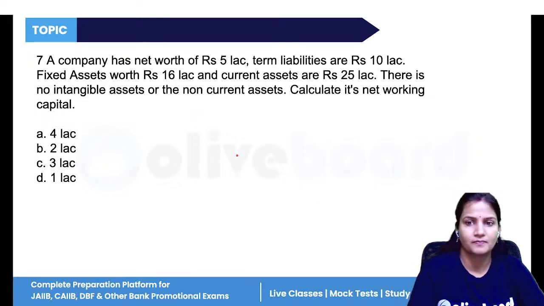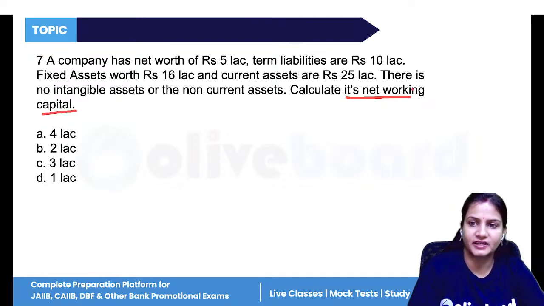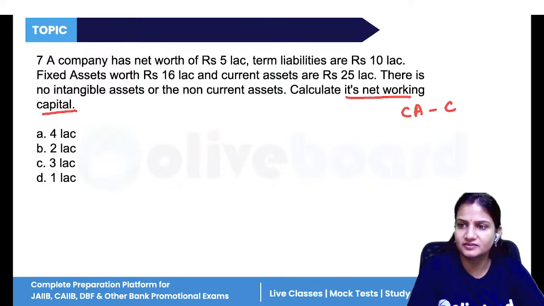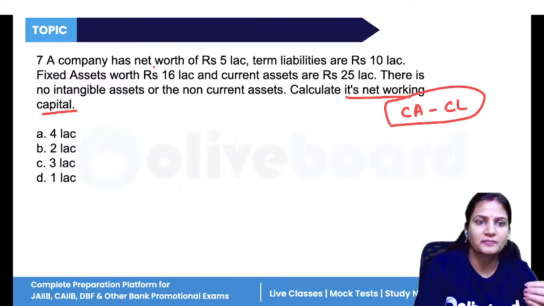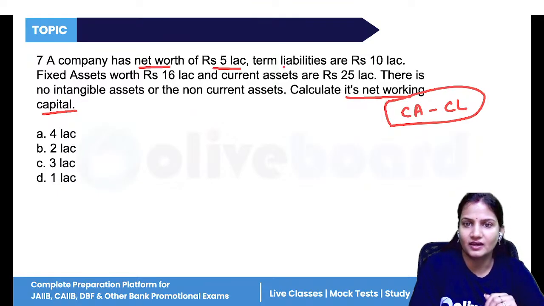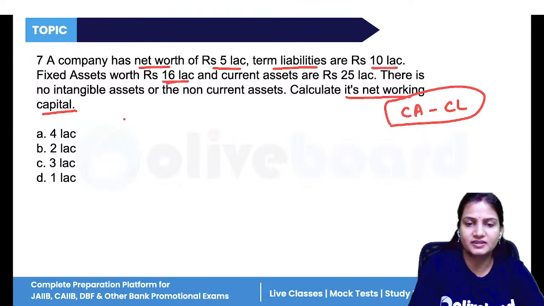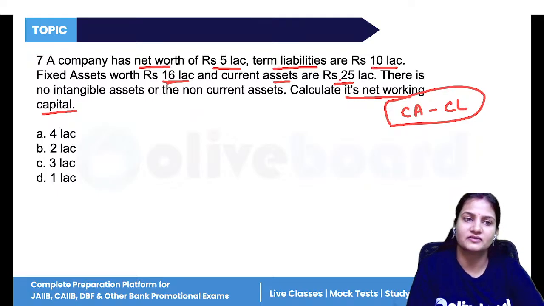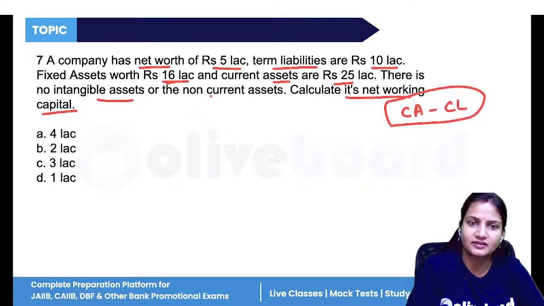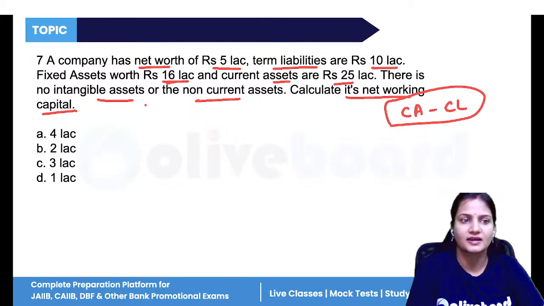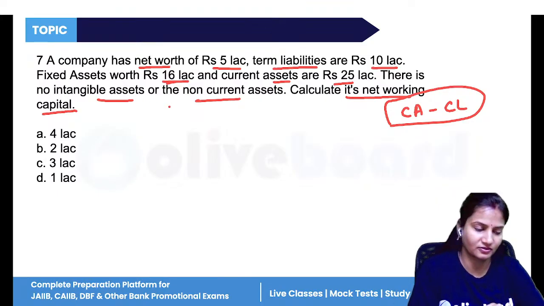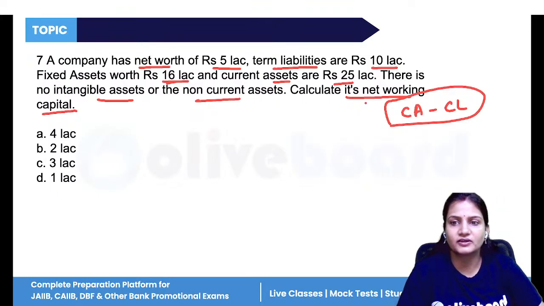Now, next question. You have to calculate the net working capital. Net working capital is current assets minus current liabilities. The company's net worth is given as 5 lakh. Term liabilities, that is long-term liabilities, are given as 10 lakh. Fixed assets are given as 16 lakh. And current assets are 25 lakh. And the question says there are no intangible assets, nor non-current assets. So you have current assets and fixed assets, but no non-current, tangible or intangible assets.